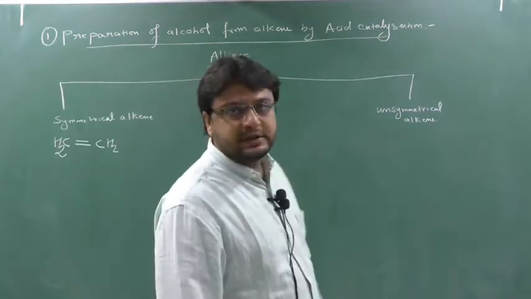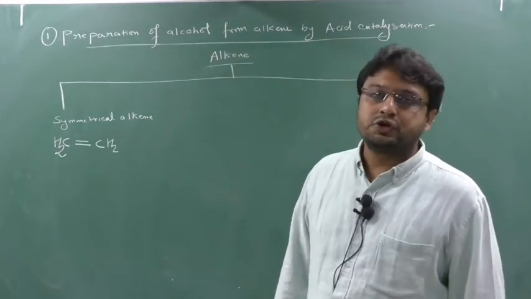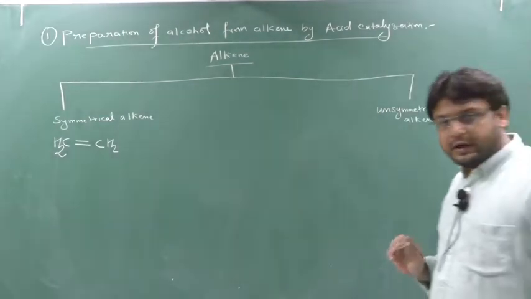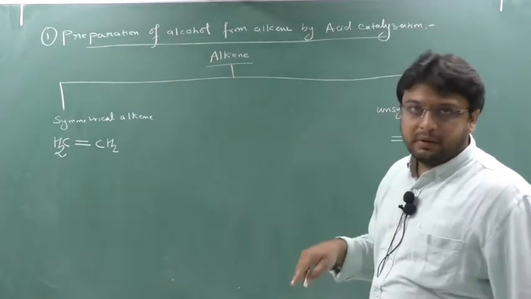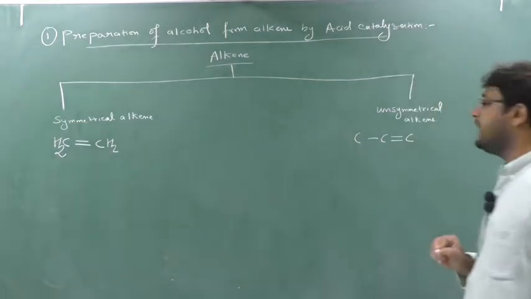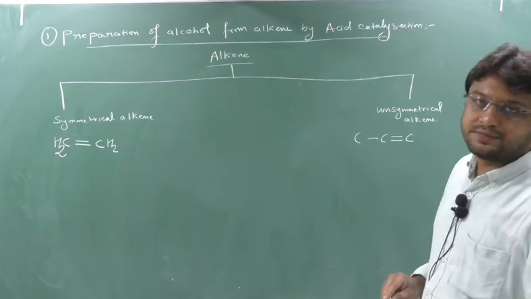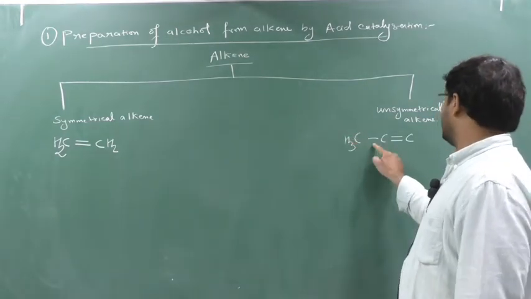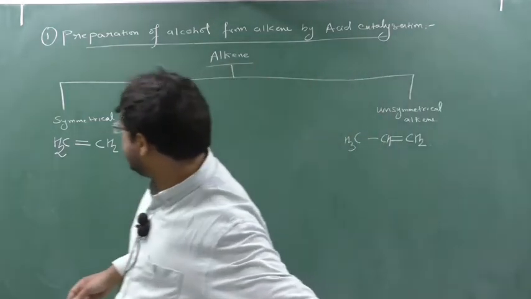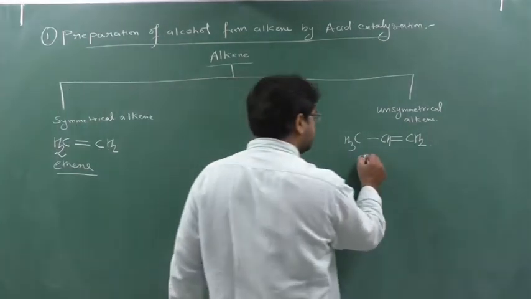Clear? Unsymmetrical alkene means, as I told you in the definition of symmetrical alkene, that the same number of carbon should be there on either side of the double bond. Here the same number of carbon should not be there on either side of the double bond. So here 1 carbon, and there will be 2 carbon. So this is nothing but an unsymmetrical alkene. Always remember carbon valency is 4. So here 1, 2, 3, 4, 1, 2, 3, 4. This we call ethene, and this we call propene. Clear?